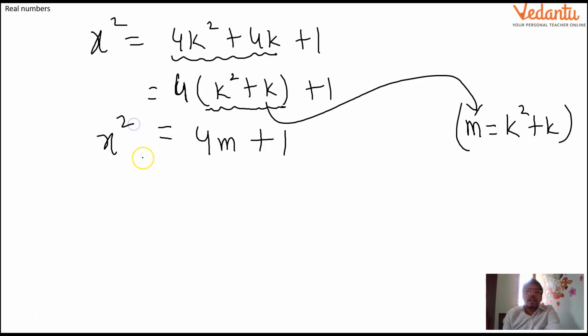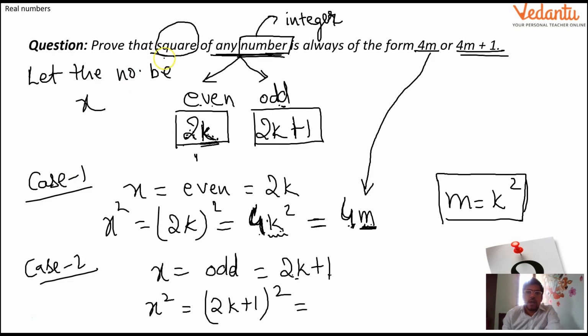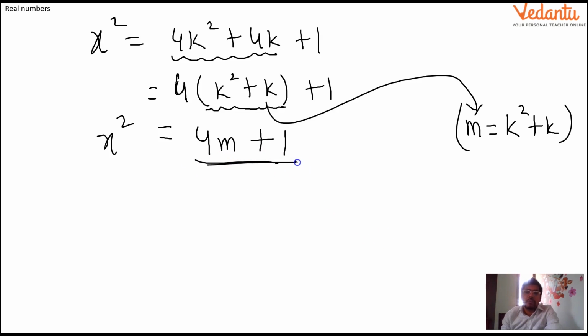And this was being asked from us, that we have to prove that the square of any number. These are the only two possible numbers, even or odd. When I did the square, I am getting either 4m or 4m plus 1. Therefore, I'll write: hence proved that the square of any number is always of the form 4m or 4m plus 1.